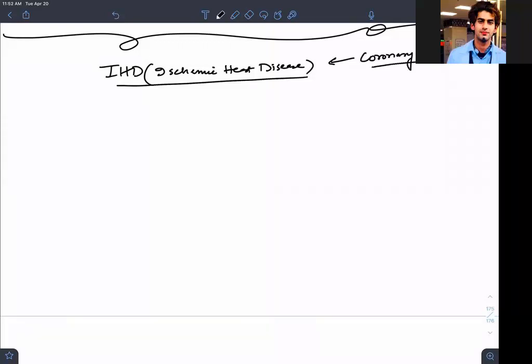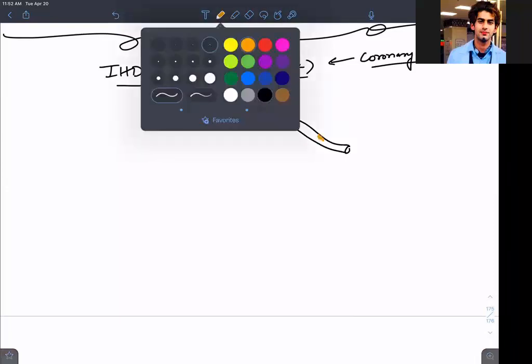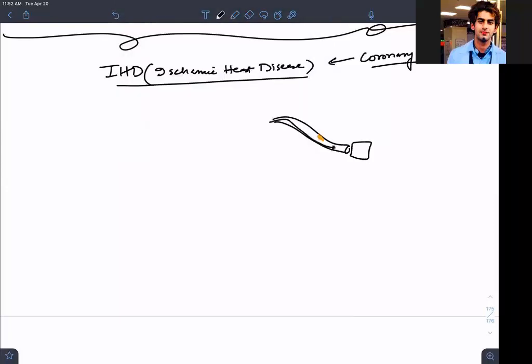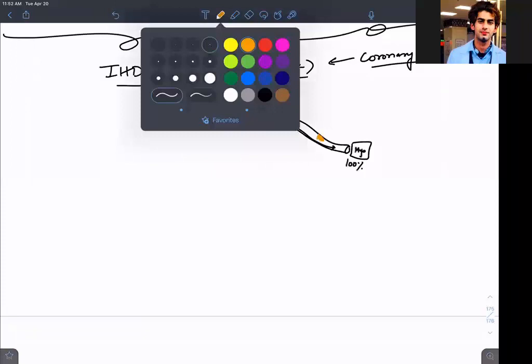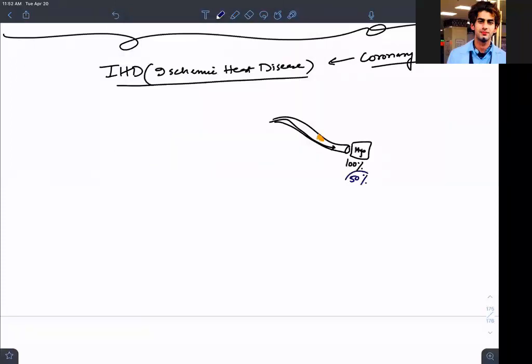The disease caused by coronary atherosclerosis means that if the coronary vasculature of the heart is affected because of the plaque, the blood supply to this region will be compromised, guys. For example, if this vessel was supplying this specific myocardial cell with 100% blood, now due to this atheroma the blood supply will get reduced to 50%. So have you compromised the blood supply or not?